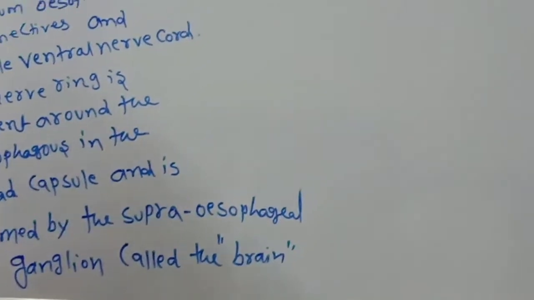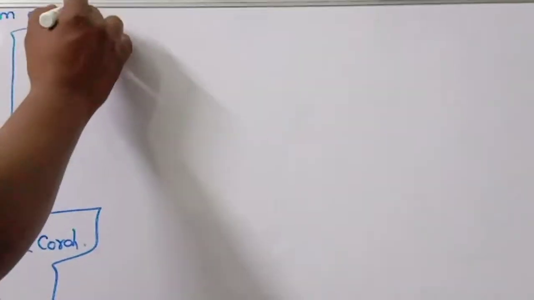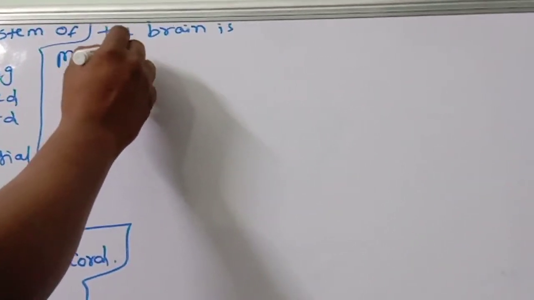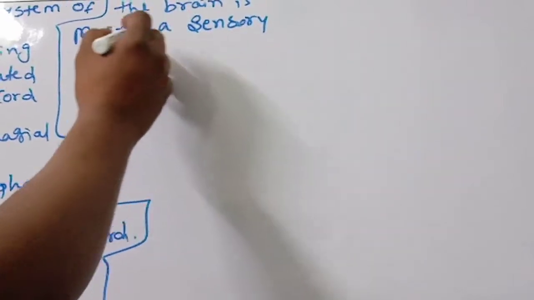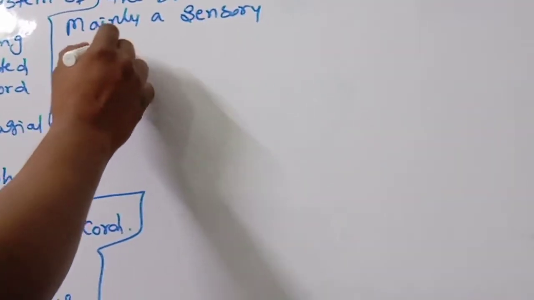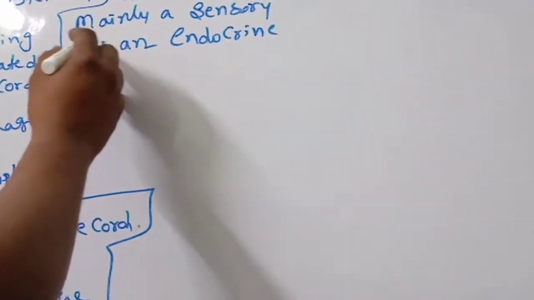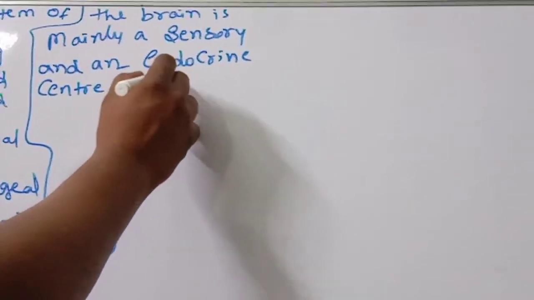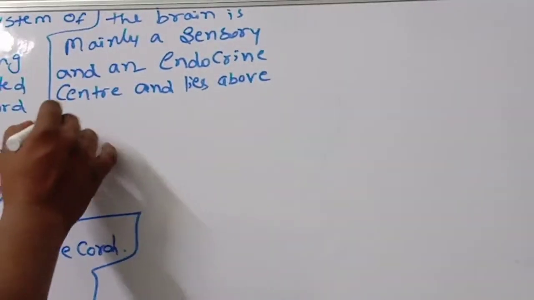Okay, next, the brain is mainly a sensory and an endocrine center and lies above the esophagus.